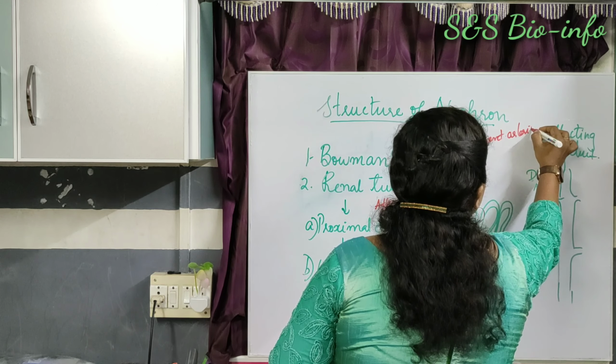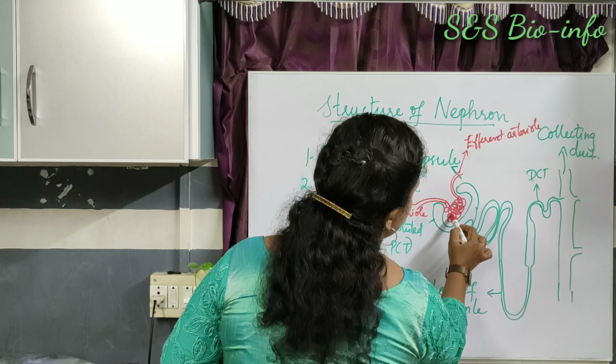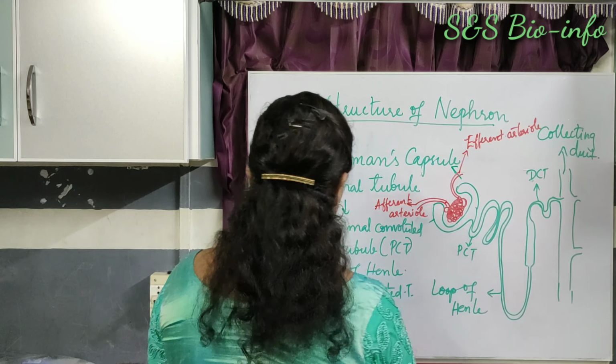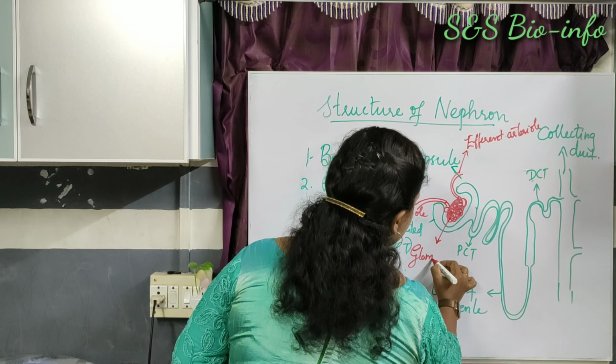The tuft of blood capillaries inside the Bowman's capsule is called glomerulus.